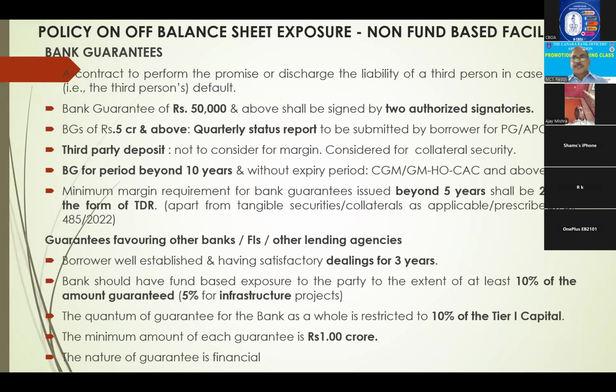Right? Next, guarantees favoring other banks. Similarly, earlier we have seen financing against guarantees issued by other banks. Similarly, now we are issuing guarantee in favor of other banks. In such cases, same 3 years good dealings. Party should enjoy 10% fund-based limits with us. Then only we can give. And minimum 1 crore guarantee amount. So these three aspects. Such guarantees all put together should not exceed 10% of our tier 1 capital. This is exposure now, prudential exposure now.